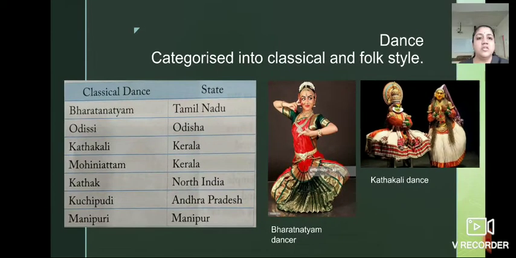So these are the classical dances which are related to different states. Please be attentive and learn this chart by heart, because it may come as a match the following or fill in the blanks. Understood till here everyone? Very good. Now this is the information related to the classical dances.